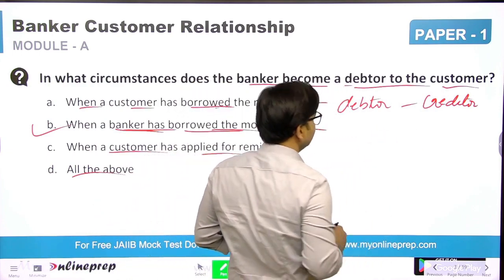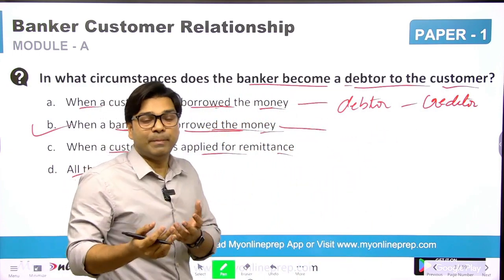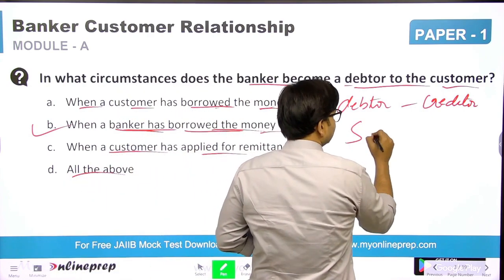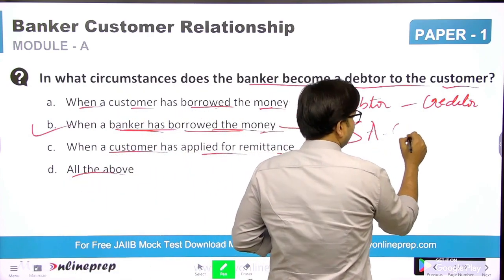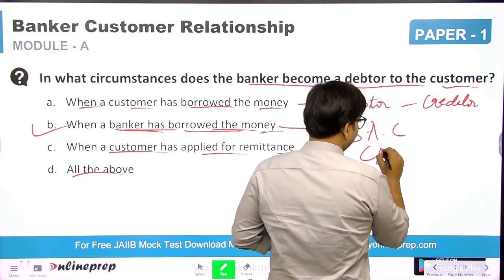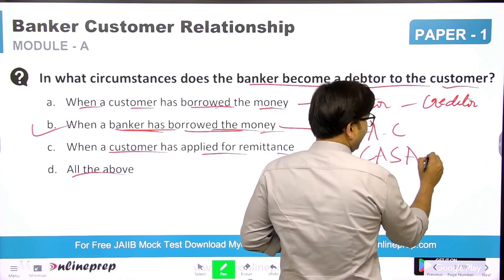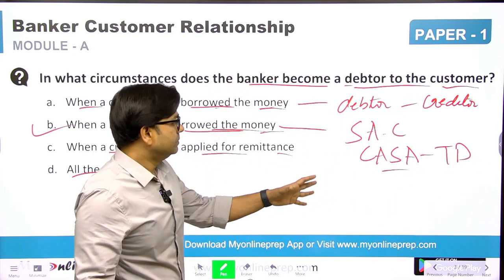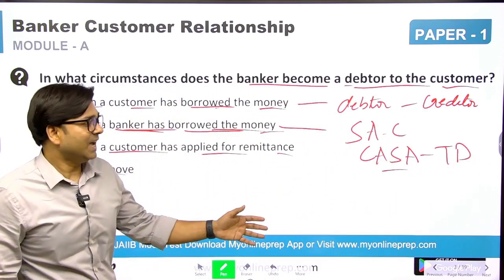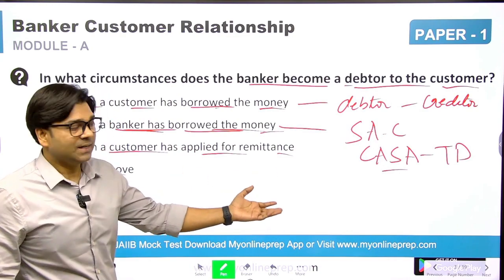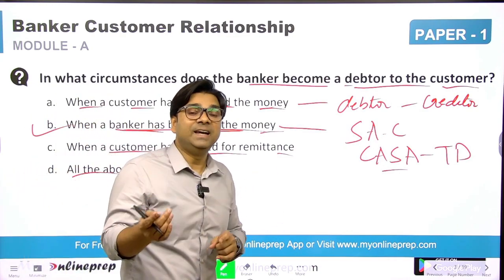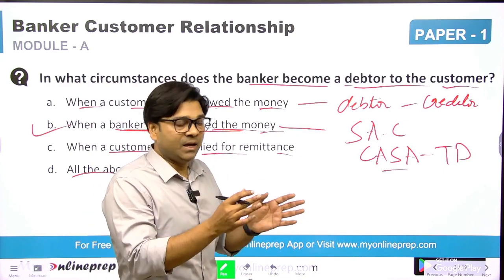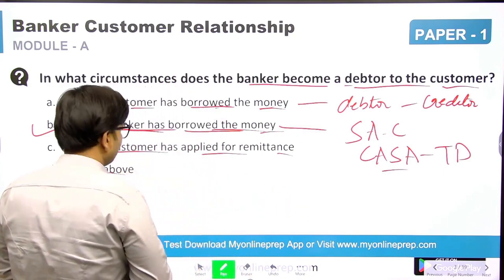The bank can borrow money from the customer in terms of SA, saving account, and in terms of CA, current account, so we call it CASA, and term deposit. These are the three methods by which the bank can borrow money from the customer for the purpose of lending and investment, and when the customer demands, it should pay. So let's see the next question.